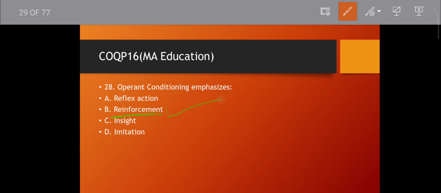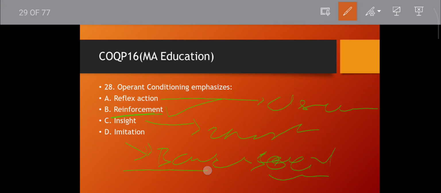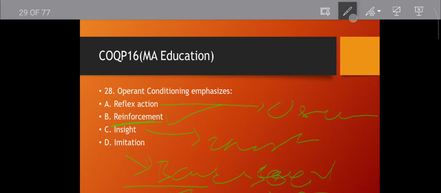Reinforcement is the founder of operant conditioning. Then reflex action is related to classical conditioning. Anxiety, that is insightful learning. Imitation, that is Bandura, social learning theory, the Bobo doll experiment. Just remember these sorts of facts, which will be very helpful in the examination. Then move to the next question.